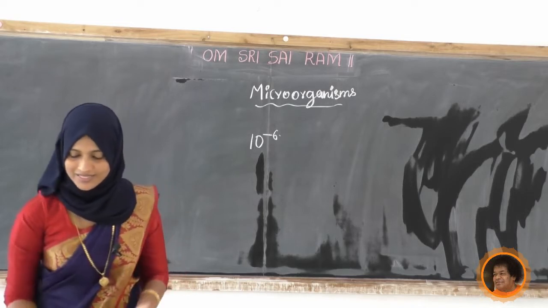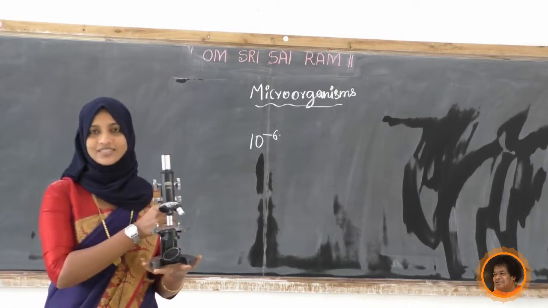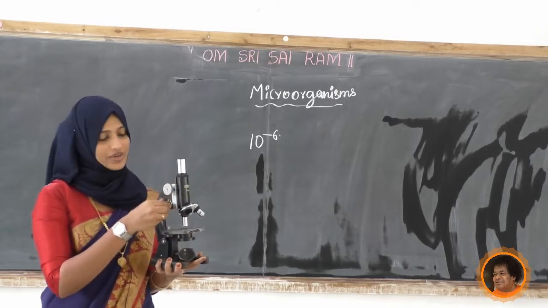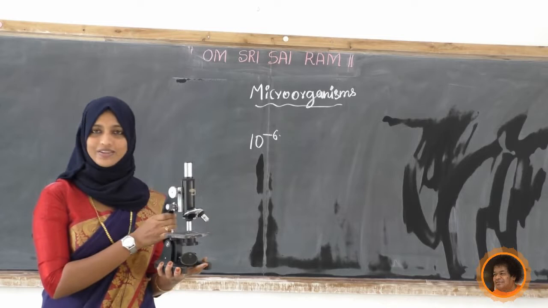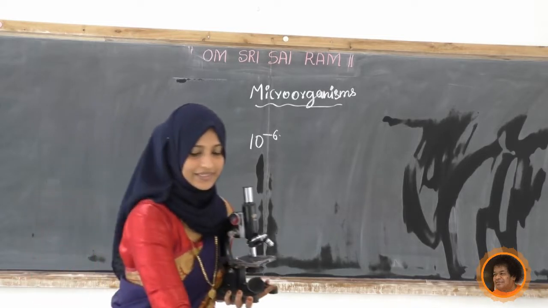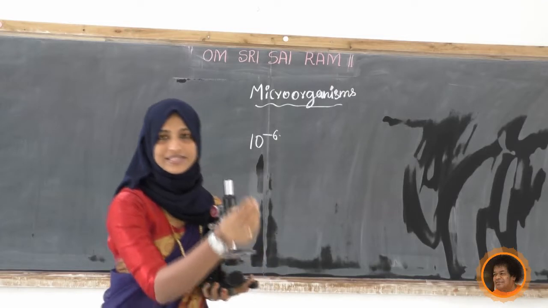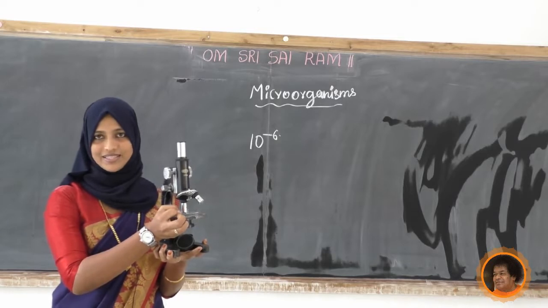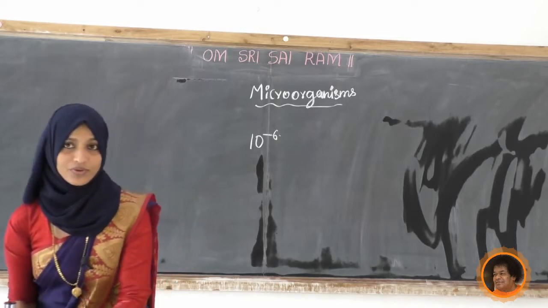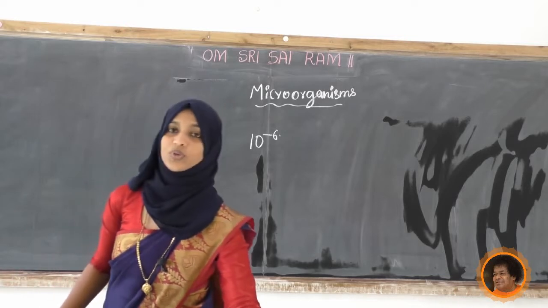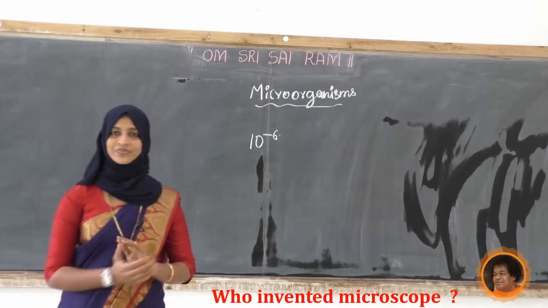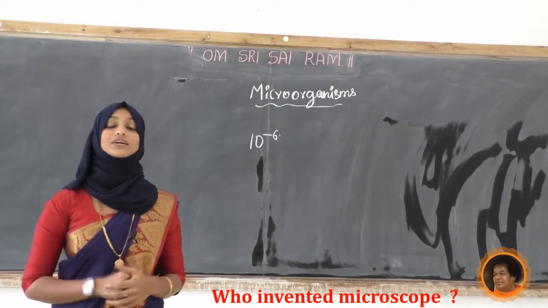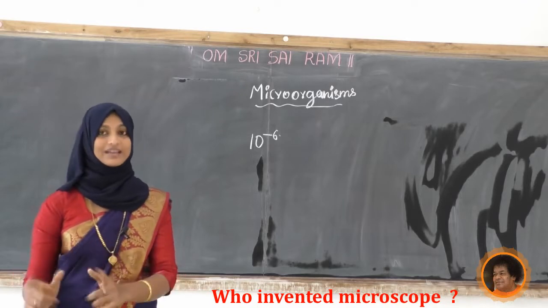So this is a microscope here. Do you know how to operate this? See, there are two adjustments here. By turning these knobs, we can adjust the microscope. And this is a glass slide. This glass slide you can fix over here and you can observe any organism in this. Okay, this is a microscope. Now there is a question, student: who discovered the microscope for the first time? You have to refer and write down who is the father of the microscope.